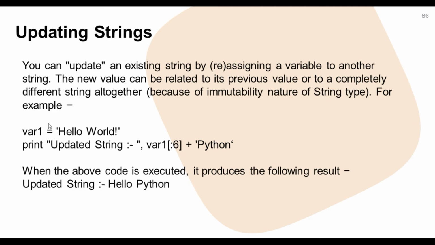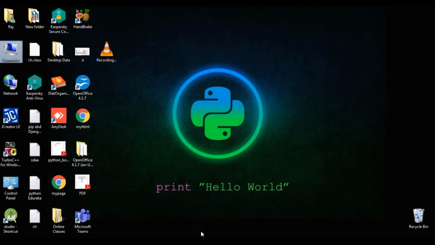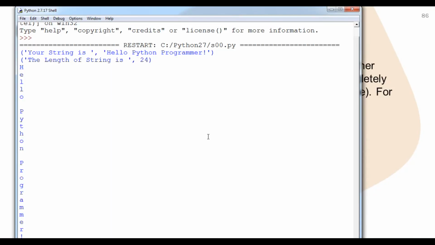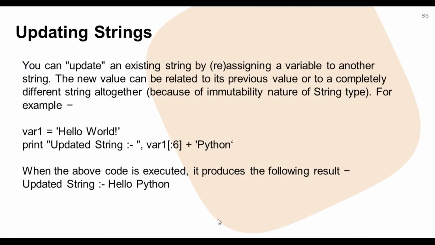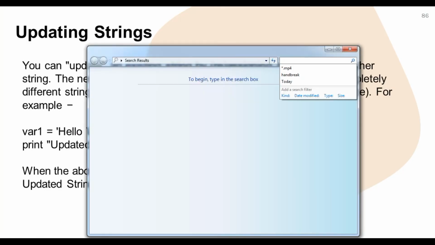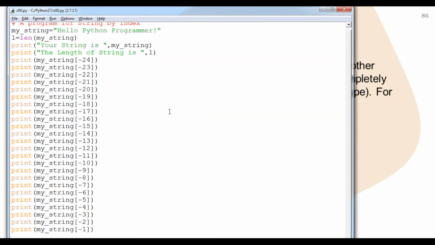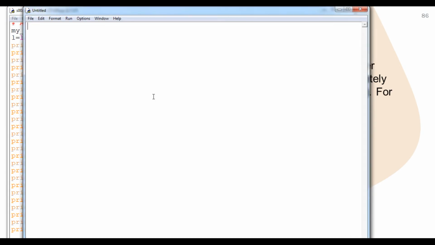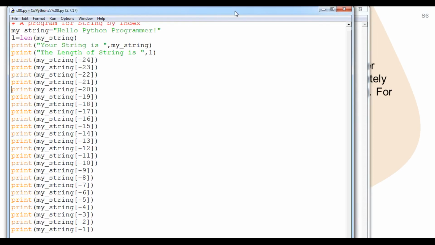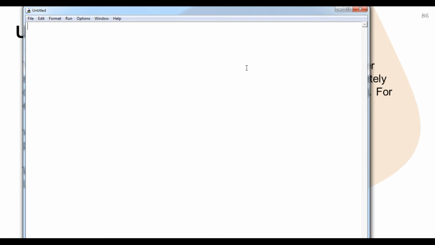You can see the example here, student, where s1 equals hello world, and after that I update the string with s1 up to index 6 plus Python. We can add elements, but we can't change them. So let's see how to do that, student. We go to the particular Python shell, I will close this one, and then I open a new file, which I will name S000.